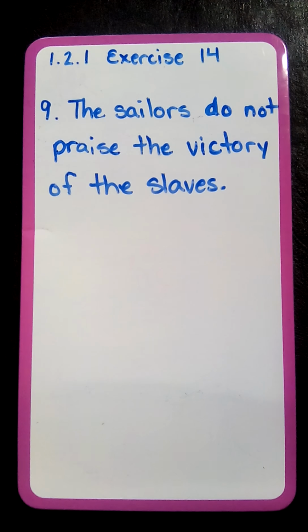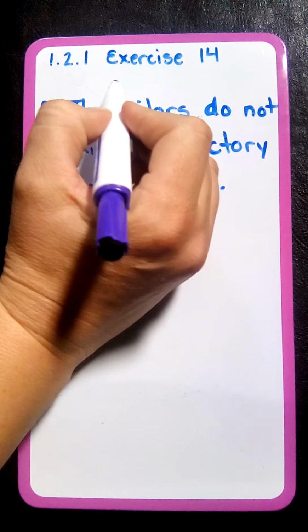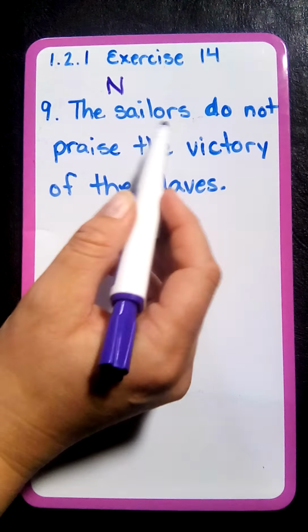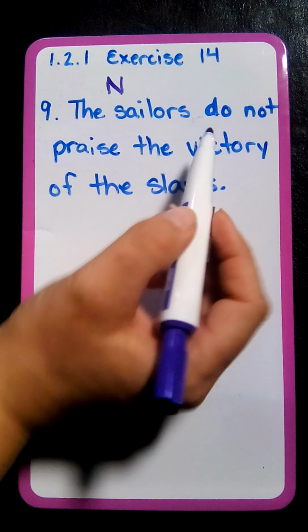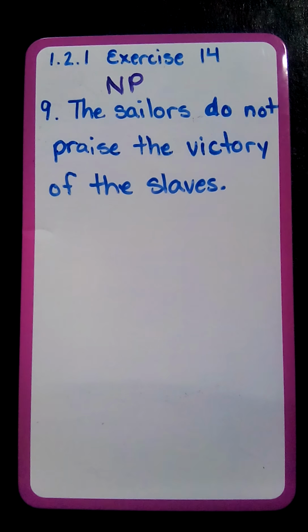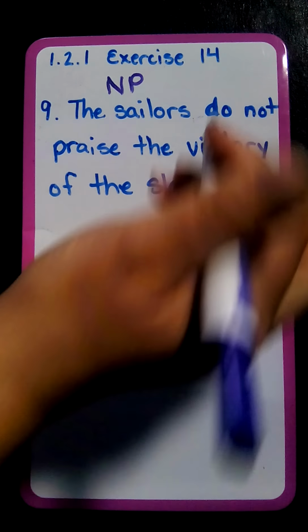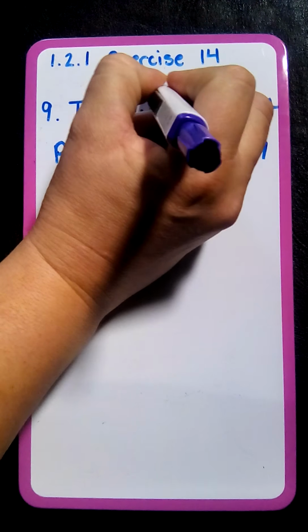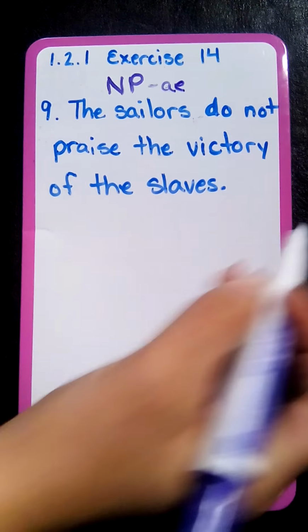So we're going to start with our subject, the sailors. And we know subjects always go in the nominative case. Is sailors singular or plural? It's plural. So now we have to think, what is sailors in Latin? Sailors, we memorized nauta, nautae, and the AE ending tells us that it is part of the first declension. When we look at the nominative plural of the first declension, we see that the ending is AE. So AE.